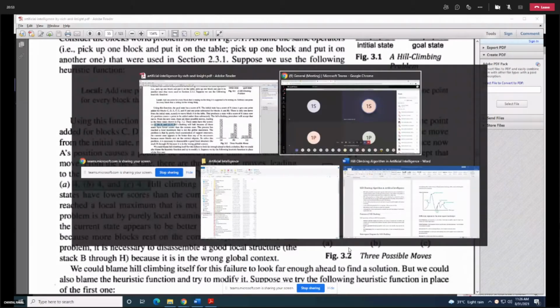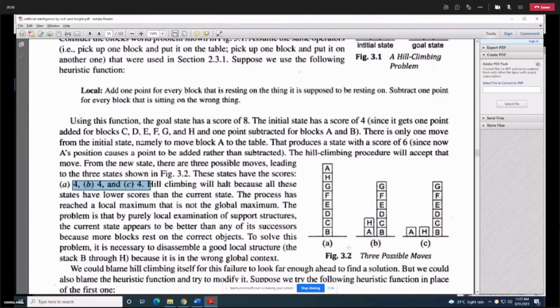Out of A, B, and C, none of the moves will be accepted by the hill climbing procedure. 4 is not greater than 4. I told you for the hill climbing procedure, our condition states that the next state score should be greater than the current state score. Currently my score is 4. Next state score is also 4. In this case, your hill climbing search procedure will fail. You will not be able to get to the solution using the hill climbing procedure.